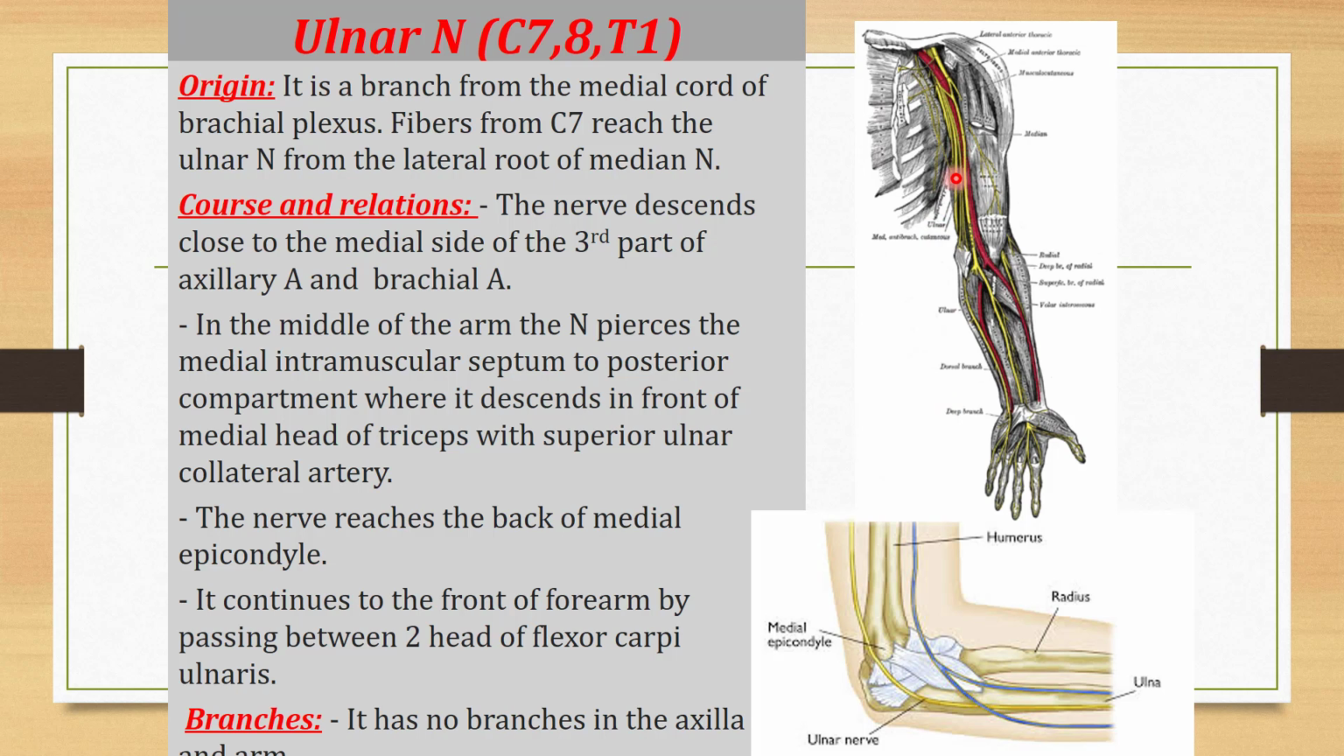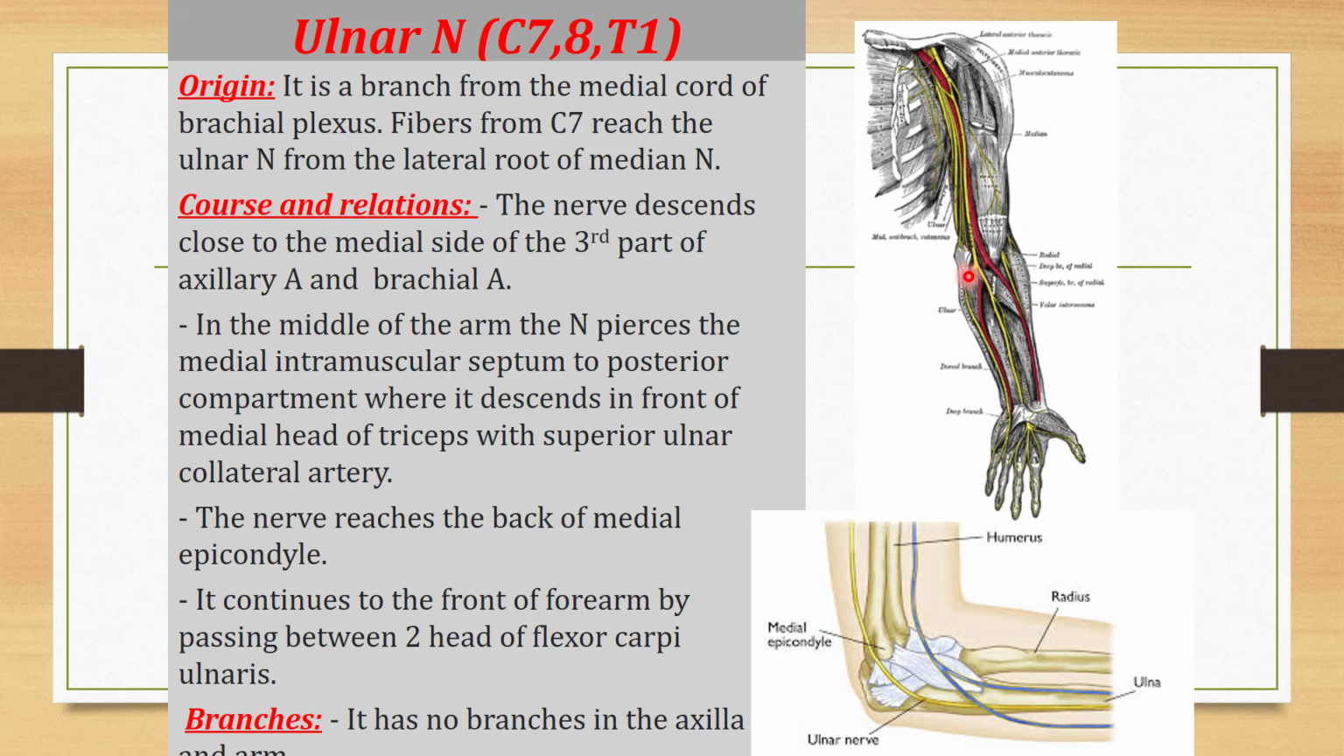Now we will discuss the ulnar nerve. The root value is C7, C8 and T1. It is a branch from the medial cord of the brachial plexus. Fibers from C7 reach the ulnar nerve from the lateral root of the median nerve. The nerve descends close to the medial side of the third part of the axillary artery and the brachial artery. See here in this diagram also, the ulnar nerve is present on the medial side of the brachial artery. Remember, on the medial side of the brachial artery.